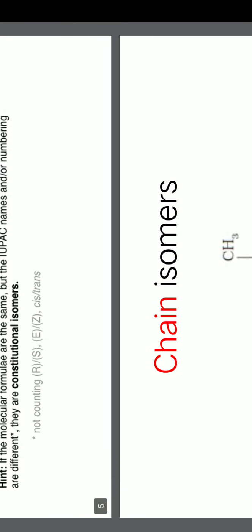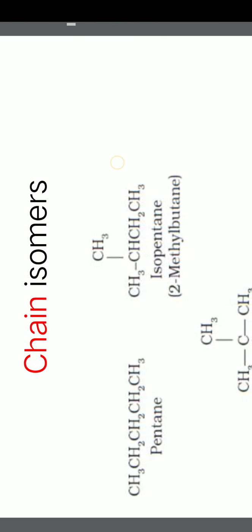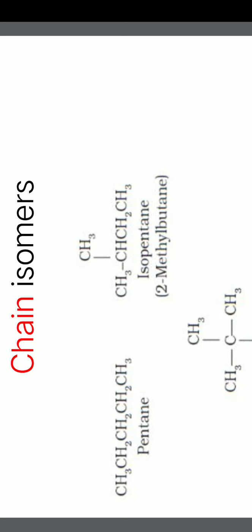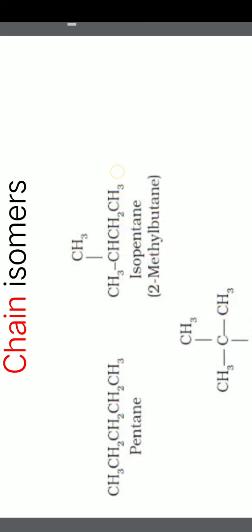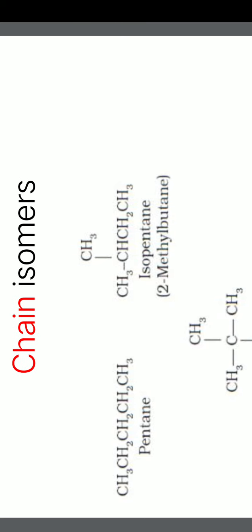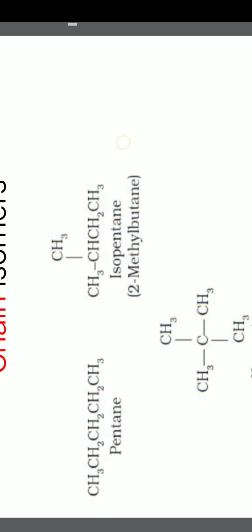Let us take different examples in the constitutional isomers. Number one, chain isomers. They are further called so based on the carbon chain. If the carbon chain is not the same when comparing two different molecules, they are called chain isomers.